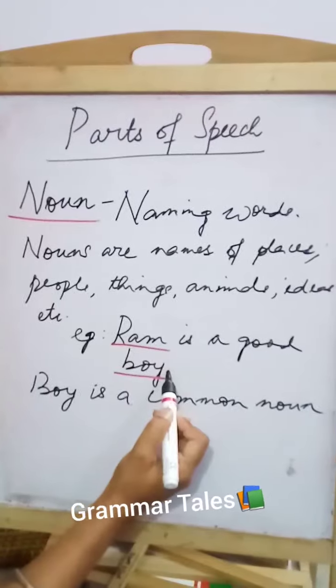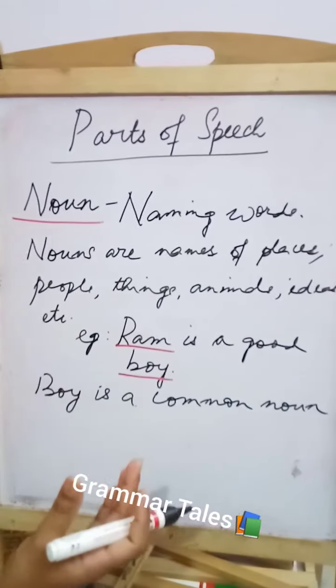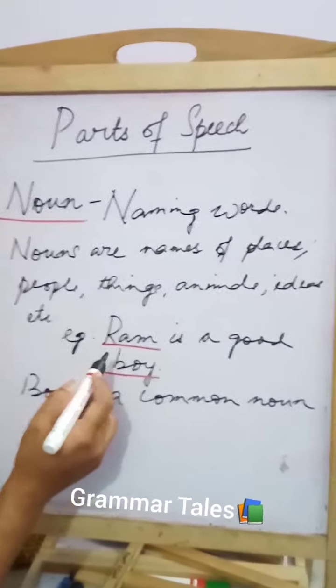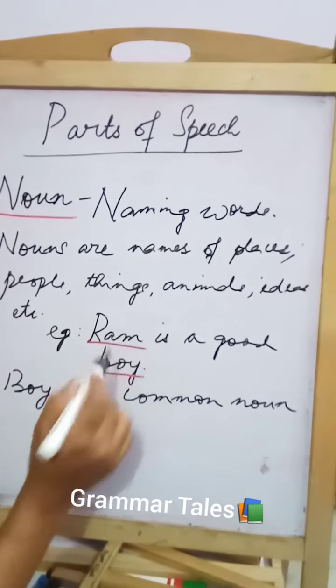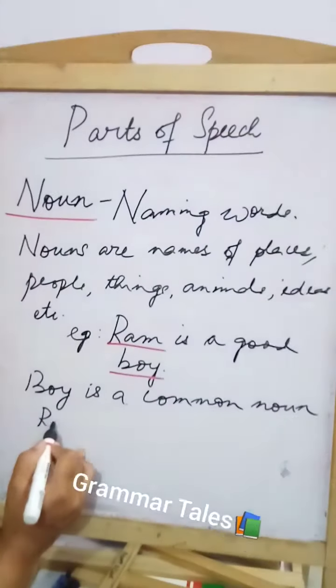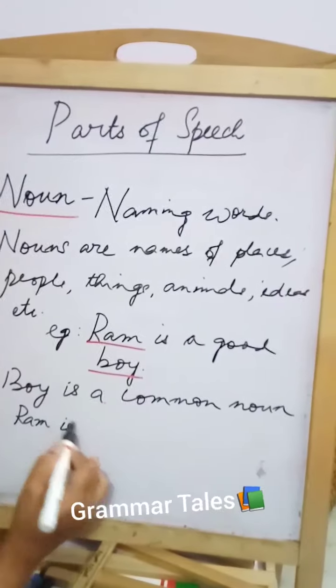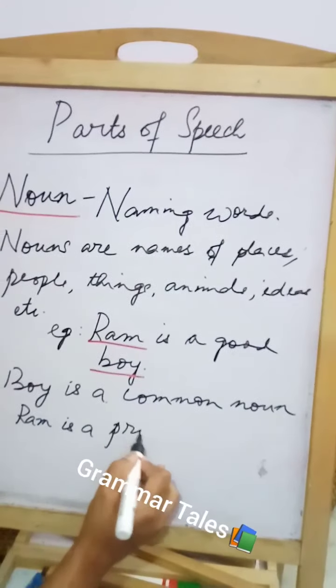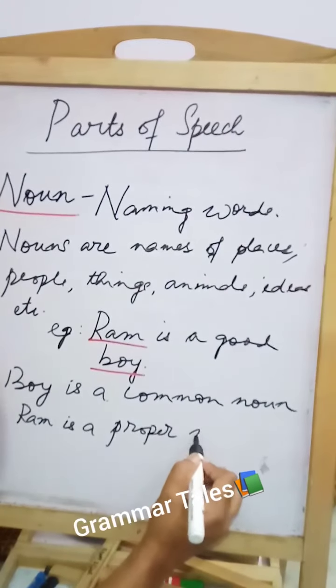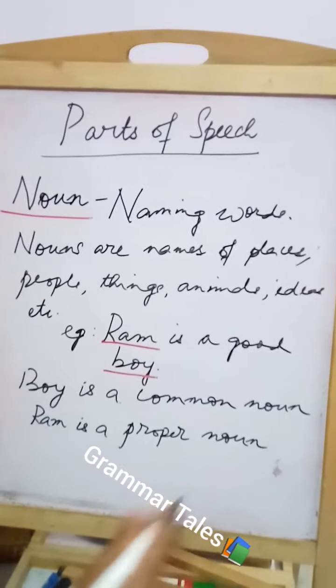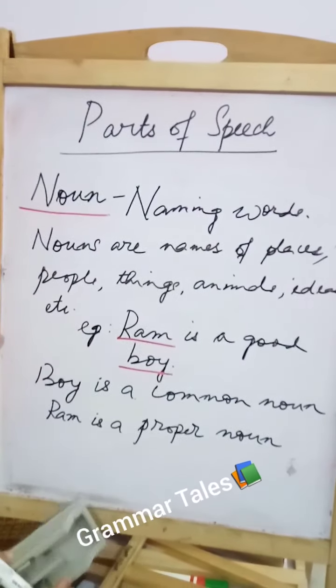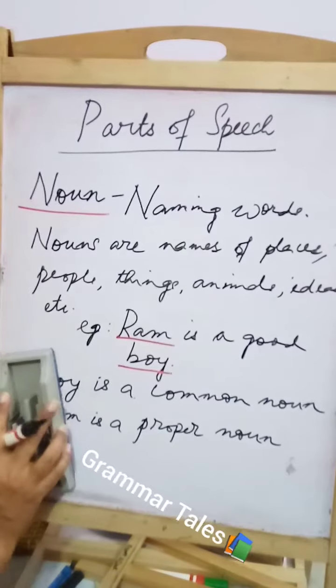Like under the category of boy, we will have different boys. So that's why boy is called a common noun. But Ram is what? Ram is a proper noun. Means Ram is a boy and he has a name. So the name is a proper noun. Alright, I hope I am clear.